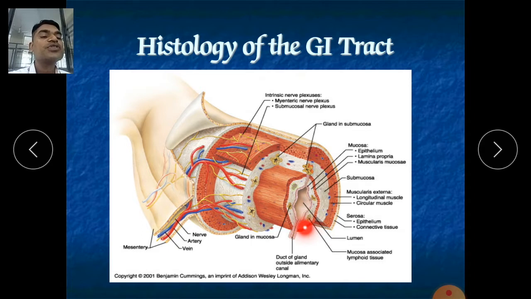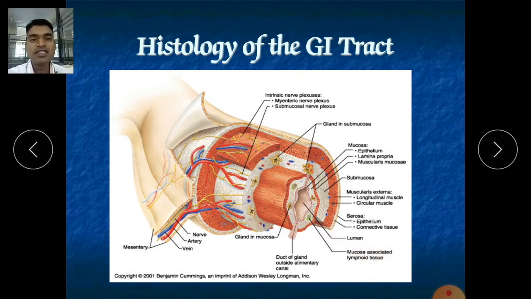You will find it in the small intestine and large intestine especially, and also in the tonsils and appendix where they are required.